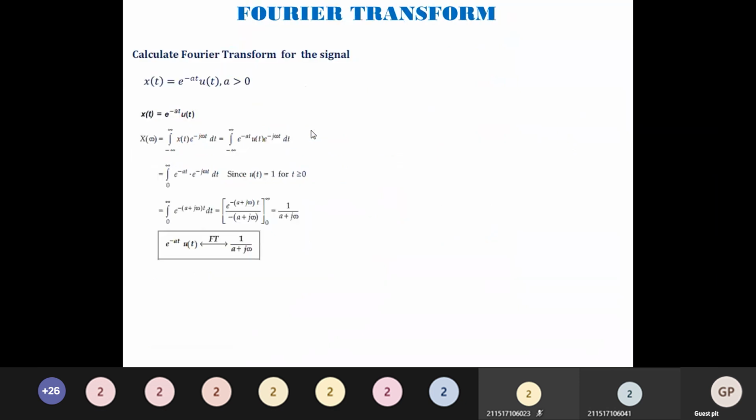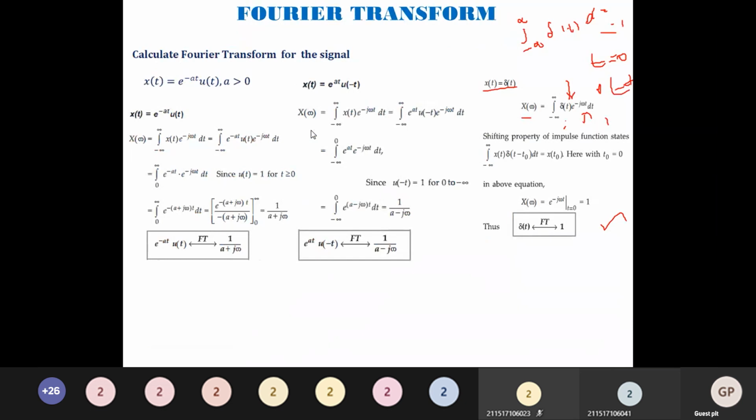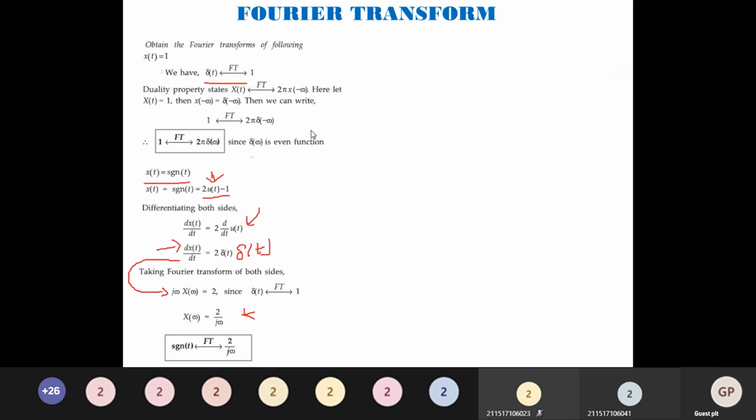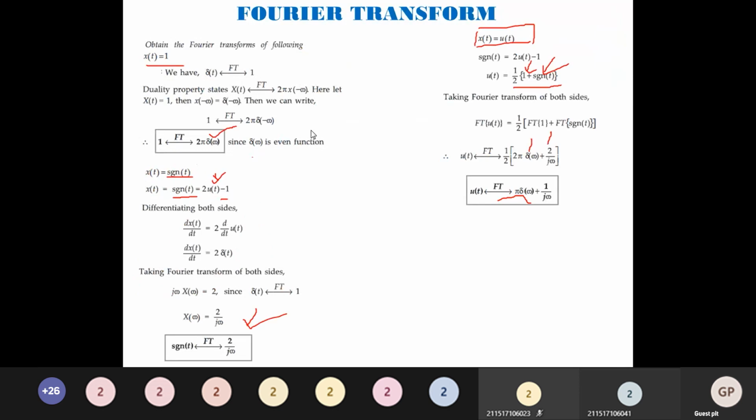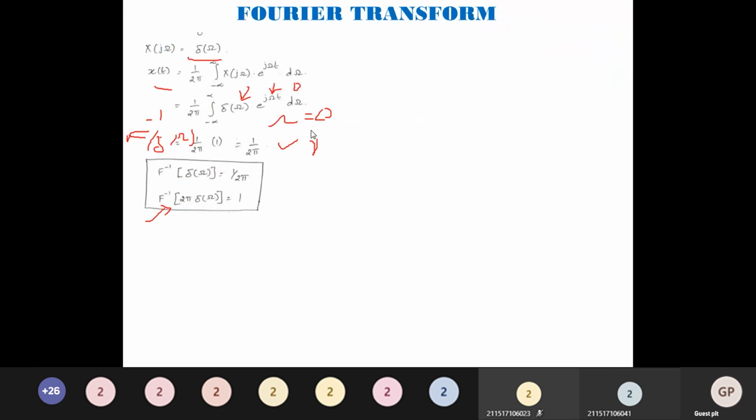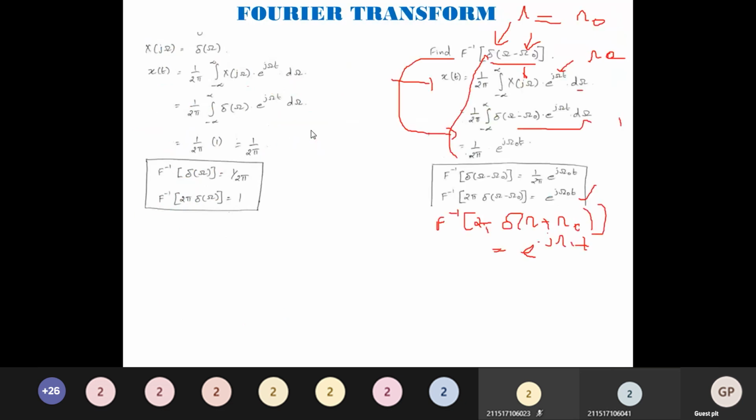We have seen a few problems. e power minus a t, Fourier transform is 1 by a plus j omega. e power a t u of minus t, Fourier transform is 1 by a minus j omega. del of t, Fourier transform is 1. Fourier transform of 1 is 2 pi del of omega. Signum function is 2 by j omega. u of t is pi del of omega plus 1 by j omega. Inverse Fourier transform of del of omega is 1. Similarly, the inverse Fourier transform of 2 pi del of omega is 1.